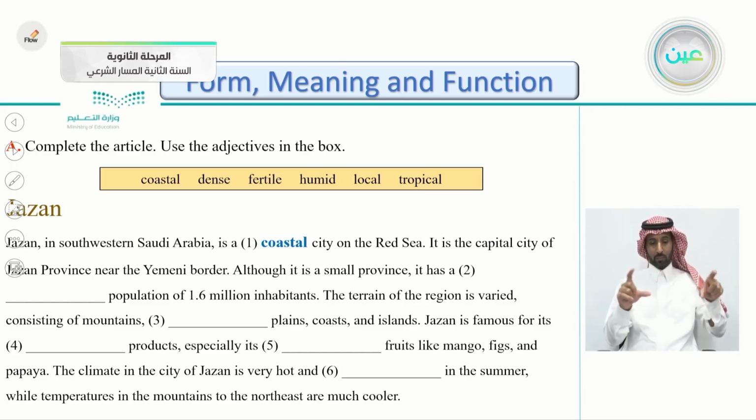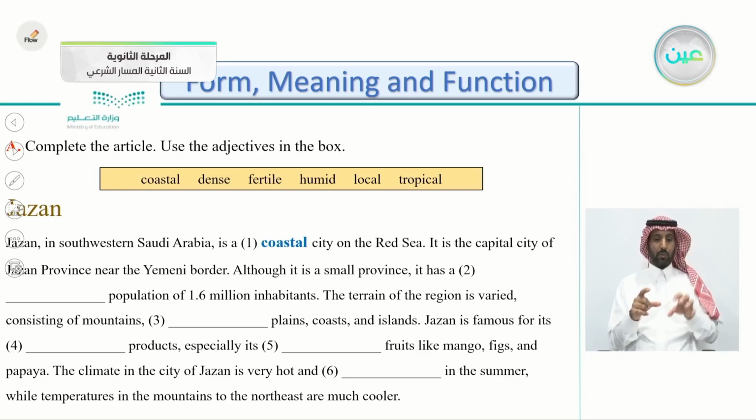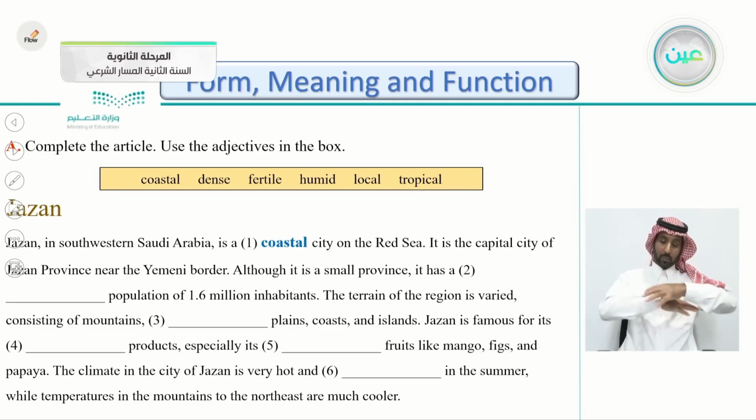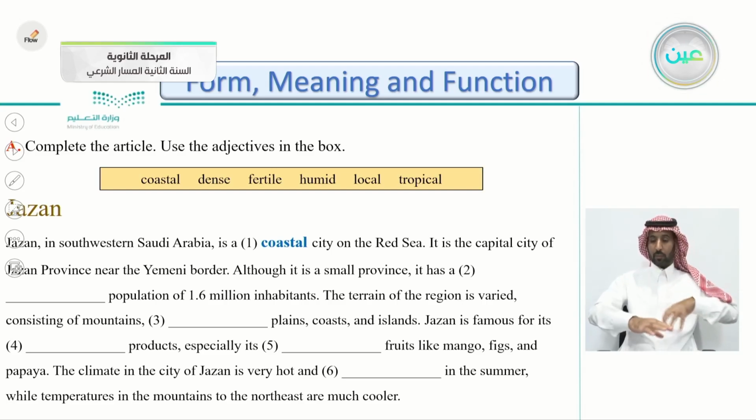We have here 6 adjectives: coastal, dense, fertile, humid, local, and tropical. And the article is about Jazan. Let's read it together and fill the gaps with the correct adjectives. Jazan in southwestern Saudi Arabia is a coastal city, the first one is done for you. Of course, coastal means that it's located on the coast of Saudi Arabia. Coastal city on the Red Sea.